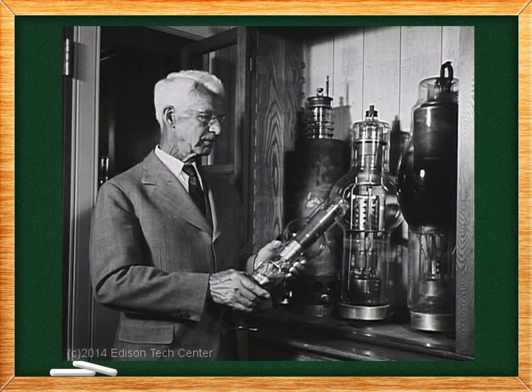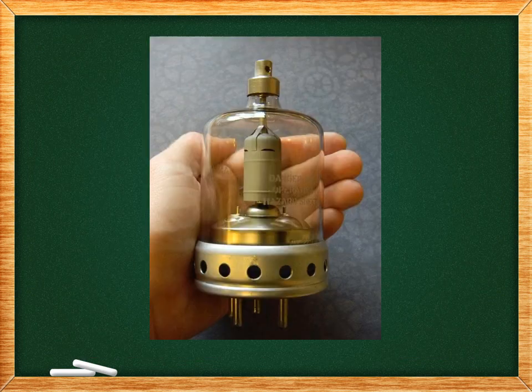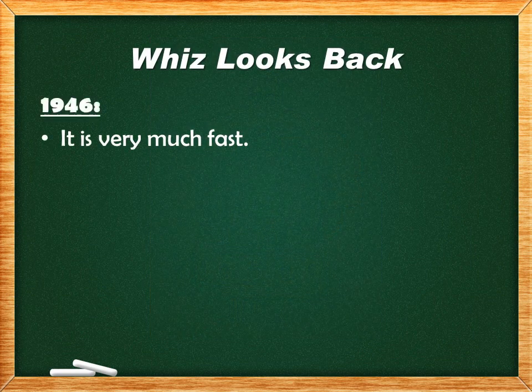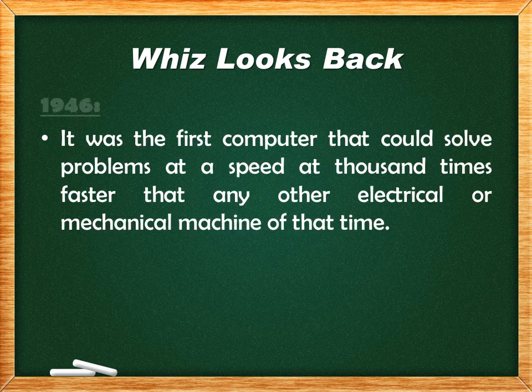1946. Now, this is the size of the vacuum tube. As I told you, the vacuum tube is very big in size. So you can see there is a vacuum tube in the hand of a man, and there are some vacuum tubes standing in the cupboard that are very big in size. Okay, now it's also the picture of the vacuum tube. Now it is very fast. Who is very fast? Vacuum tube at that time in 1946, it was the first computer that could solve problems.